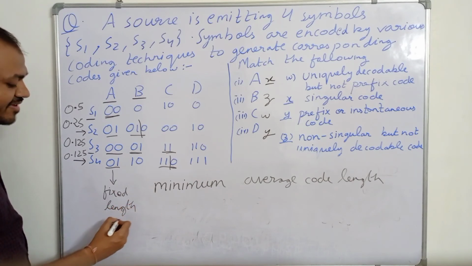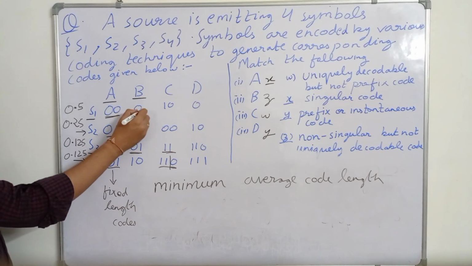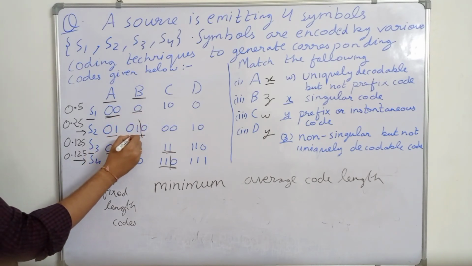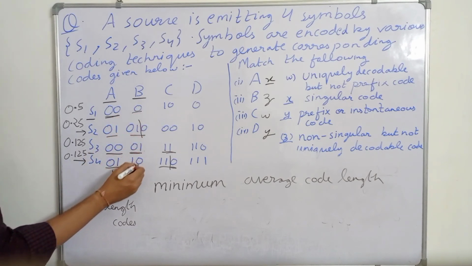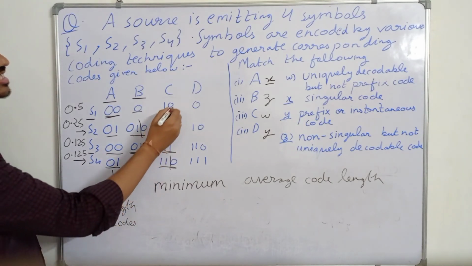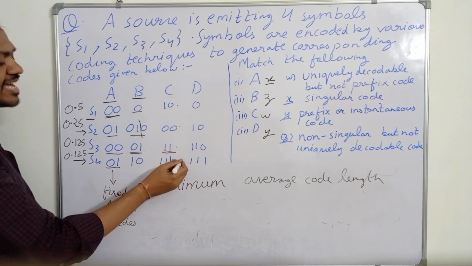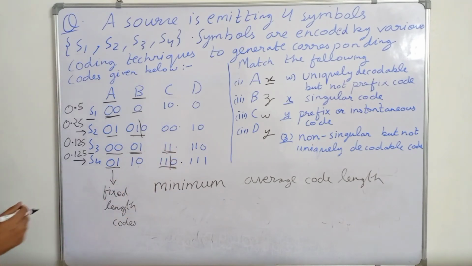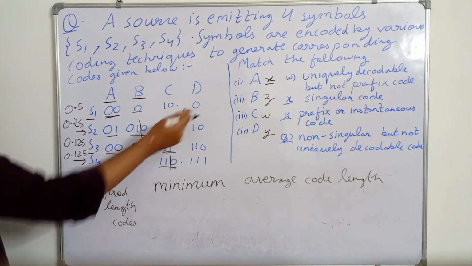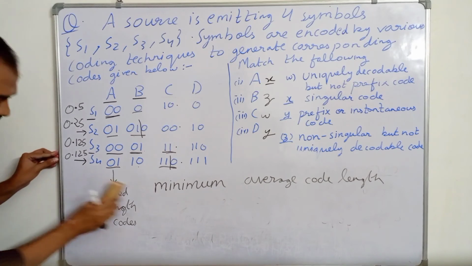Here S1 has length 1, S2 has length 3, S3 has length 2, and S4 has length 2, so this is also a variable length code. Here S1 has length 2, S2 has length 2, S3 has length 2, S4 has length 3, so this is also variable length, and obviously D is also a variable length code. So only A is a fixed length code, all others are variable length codes.